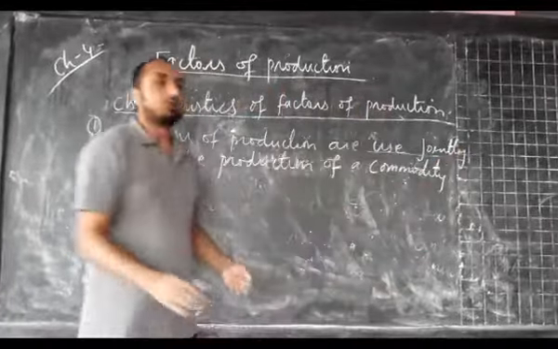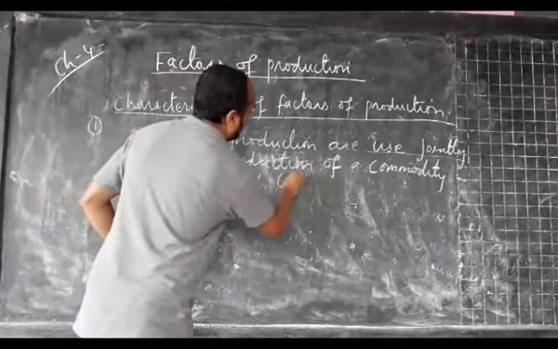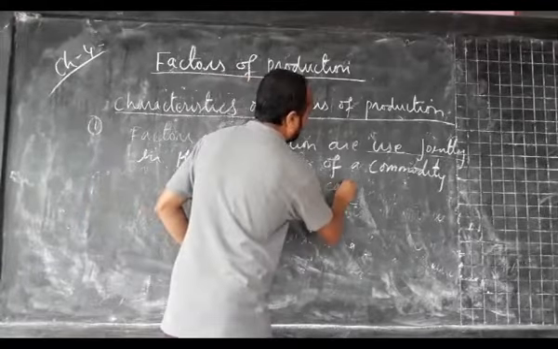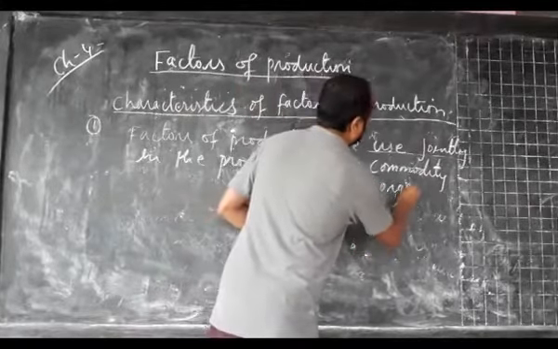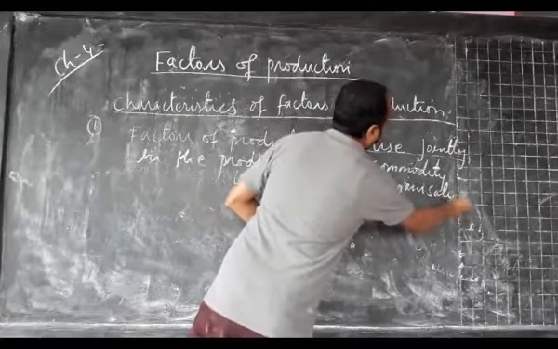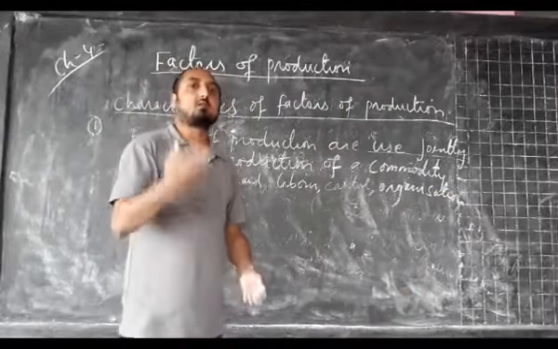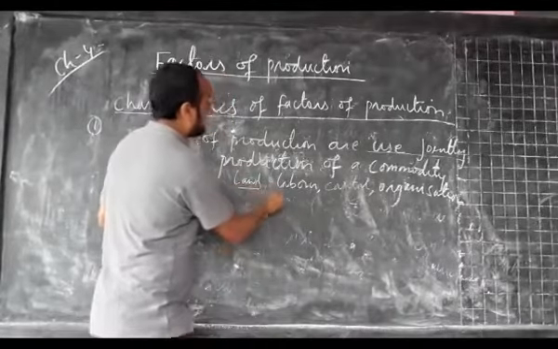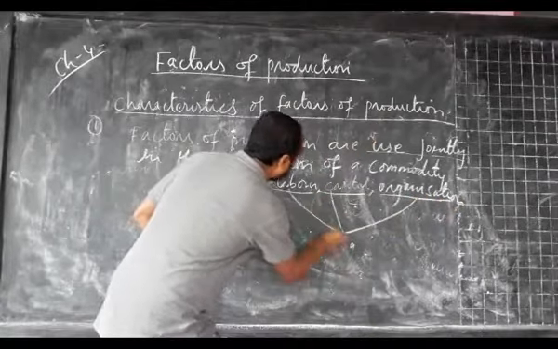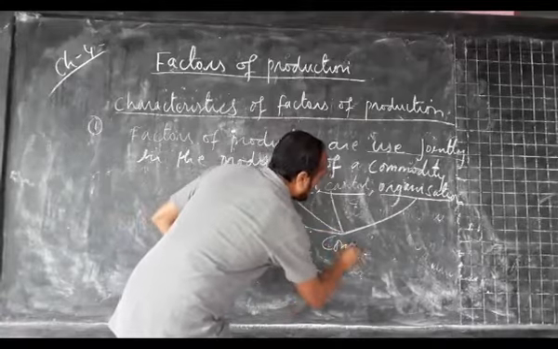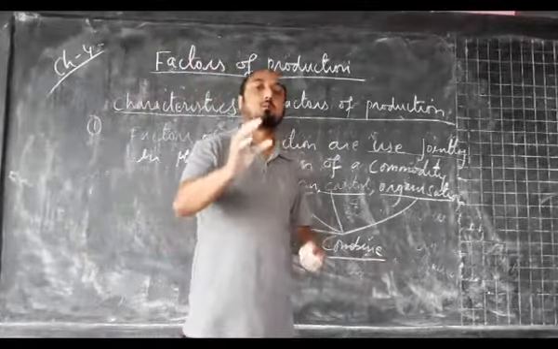We know that there are different factors of production: land, labor, capital, and organization. So whenever we are going to produce any item or commodity, we have to combine these four different factors of production, then only the production will be possible.